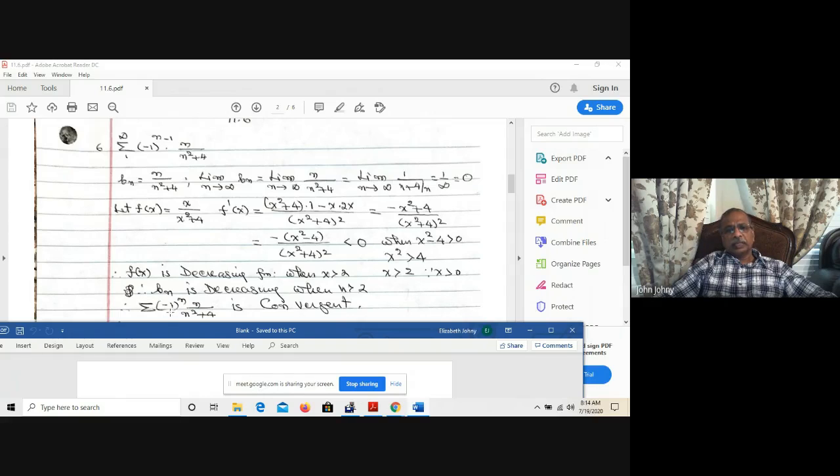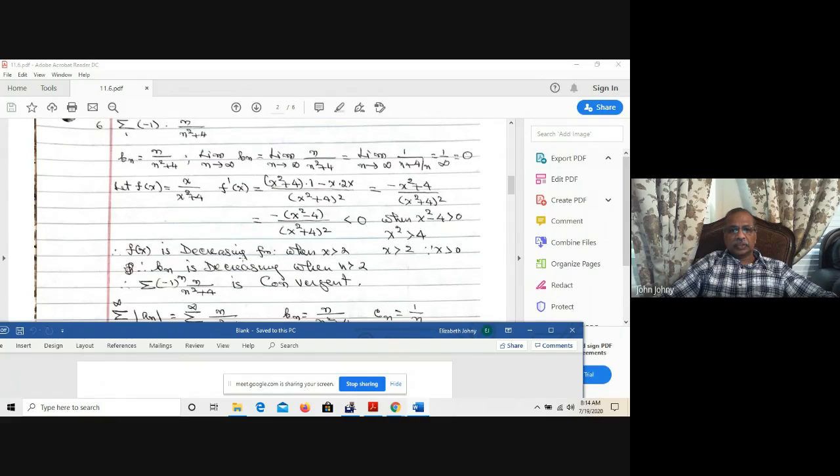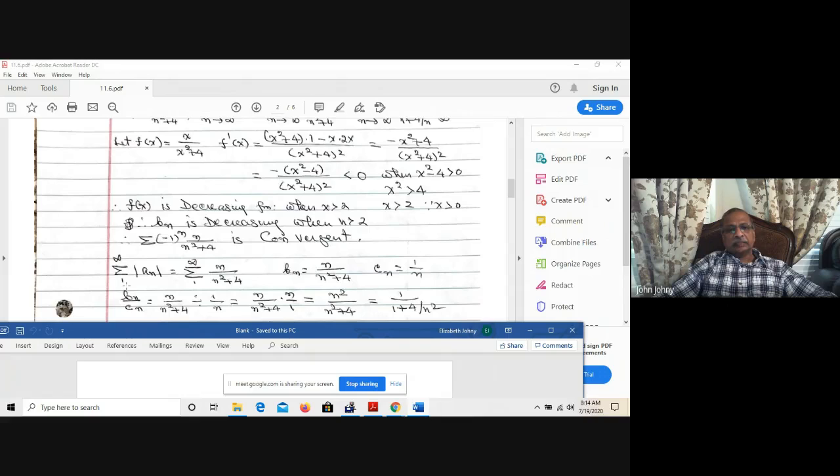Therefore, sigma negative 1 to the power of n times n over n squared plus 4 is convergent by the alternating series test. Now we are going to see whether this is absolutely convergent. Sigma 1 to infinity, absolute value of a_n is sigma 1 to infinity n over n squared plus 4.